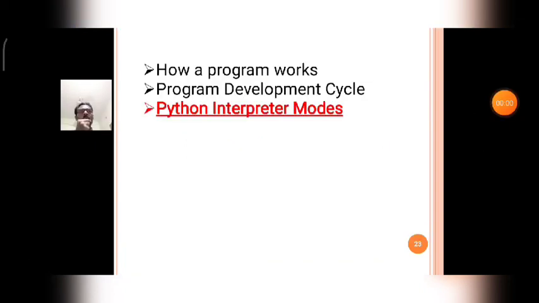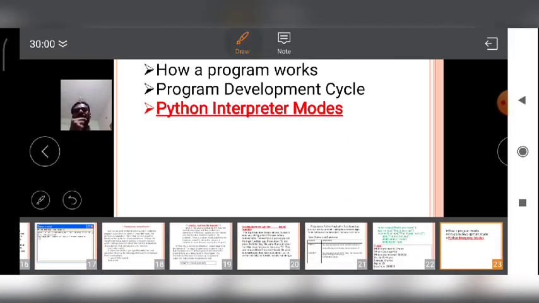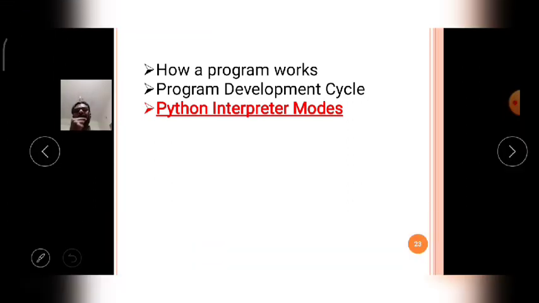Okay students, now I am concluding today's class. Till now we discussed how a Python program works internally, how a Python program is designed with the help of the program development cycle, and how a Python program is executed with the Python interpreter.